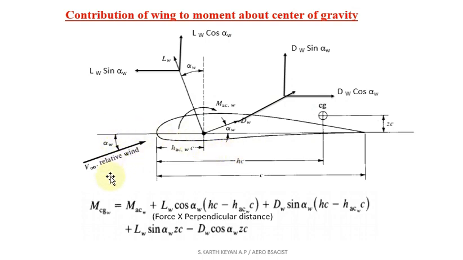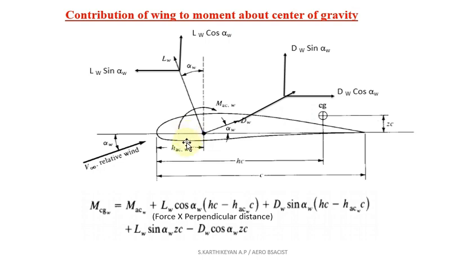Now we are going to derive the equation for the coefficient of moment about the center of gravity for the wing. We are going to derive the wing contribution equation. This is my center of gravity. I am fixing my center of gravity, and based on it I am going to find the moment. Generally, what is meant by moment? Moment is nothing but force into perpendicular distance. That is what we have to consider. We are considering the center of gravity and the aerodynamic center.